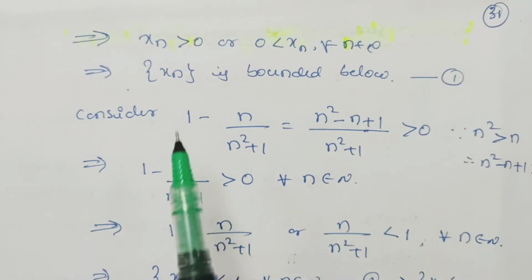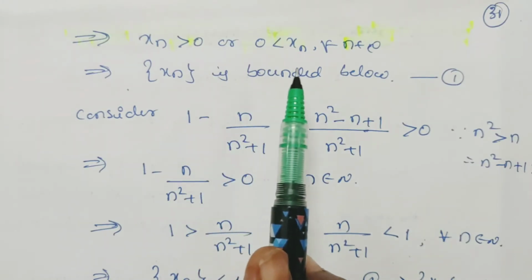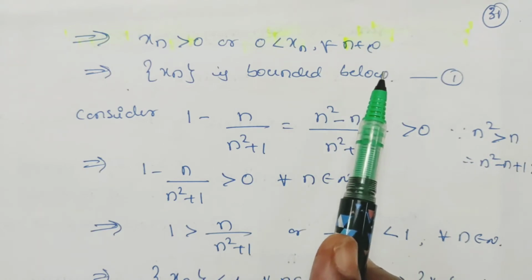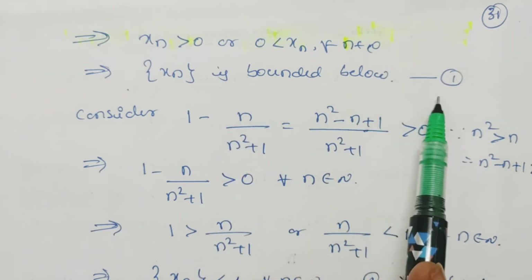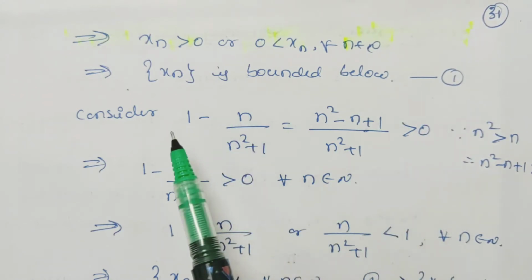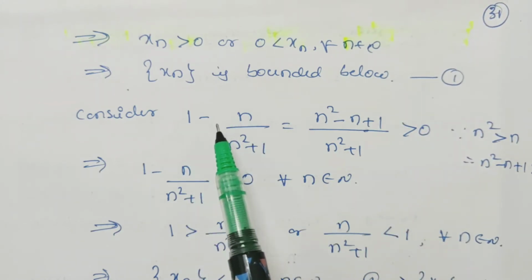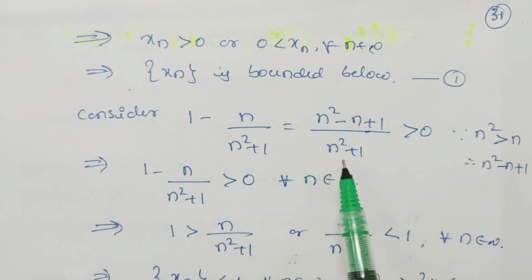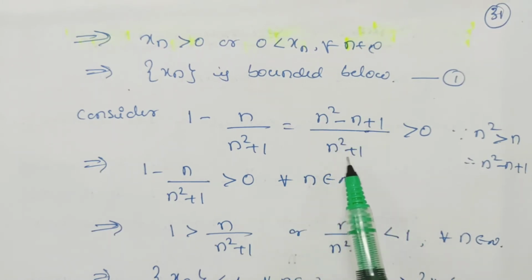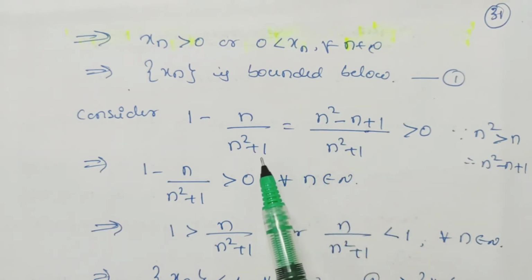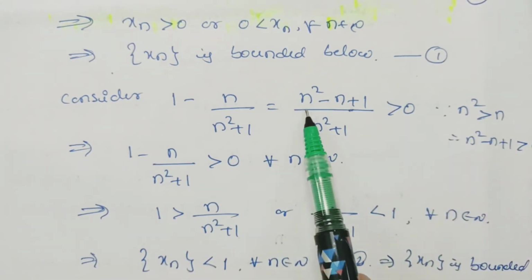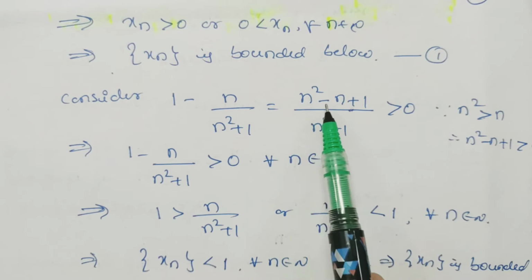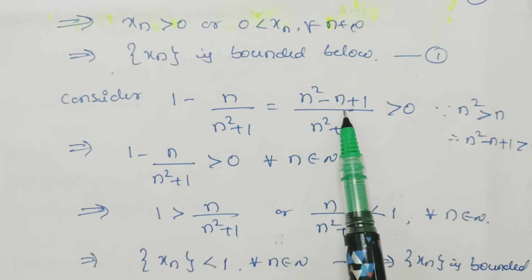That is, the sequence xn is greater than 0, or 0 is less than xn for all n belongs to N. So this implies the sequence xn is bounded below. Take this as equation number 1. And let us consider 1 minus n by n square plus 1 and take the LCM. It becomes n square minus n plus 1 divided by n square plus 1. Since we know n square is greater than n, therefore n square minus n is greater than 0.